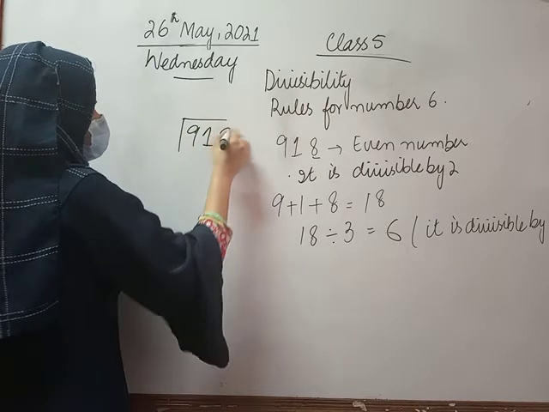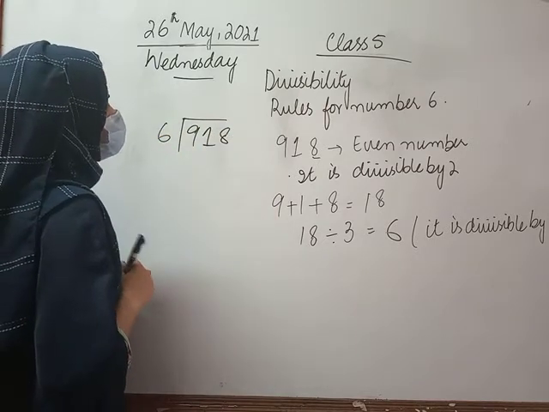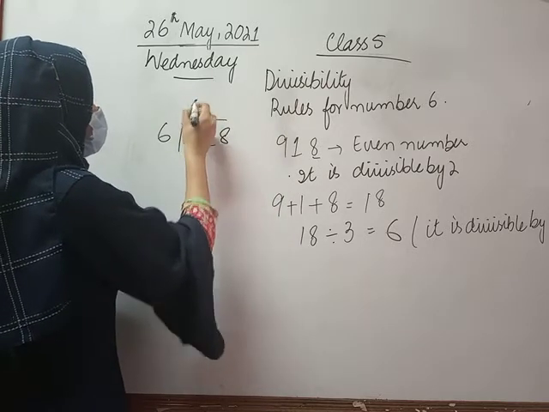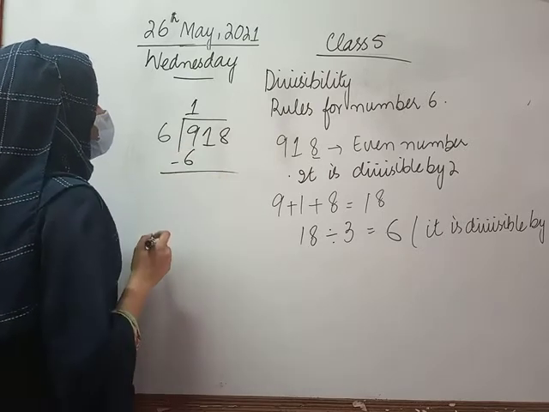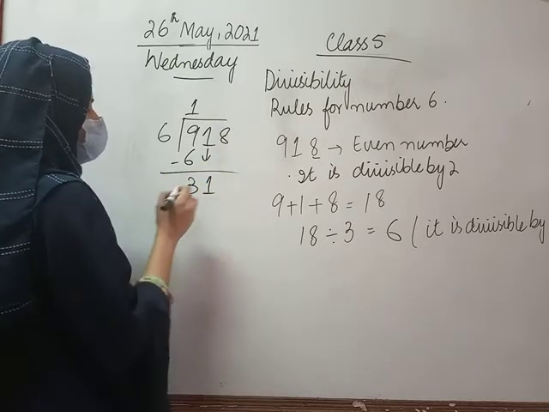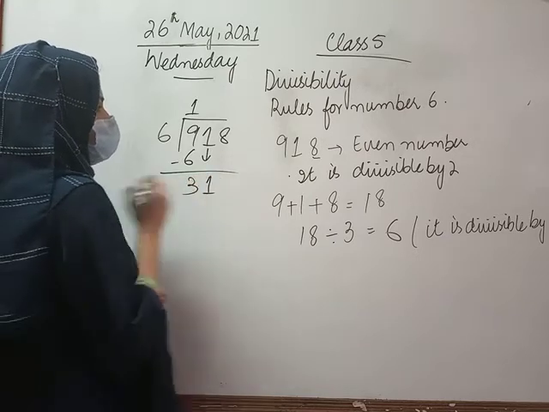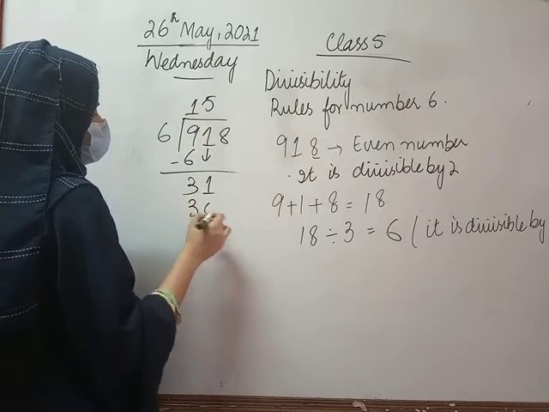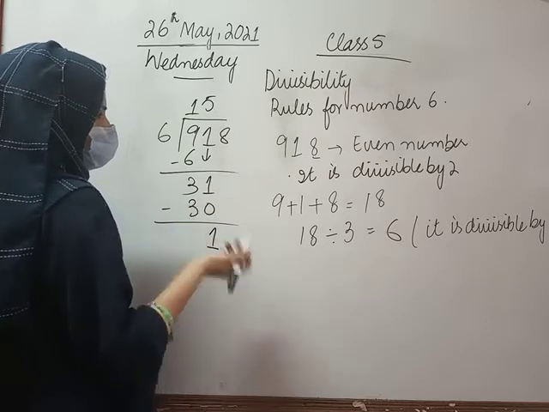Nine one eight को हम divisibility 6 पे क्या करेंगे? Divide करेंगे. As you know, class 6 2 times 12, so I will write 6 1 times 6. Now 9 minus 6 is 3. I will bring down 1 here because 3 is smaller than 6, so I will take a 2-digit number. Now 5 times 6 is 30. 1 minus 0 is 1 and 3 minus 3 is 0.